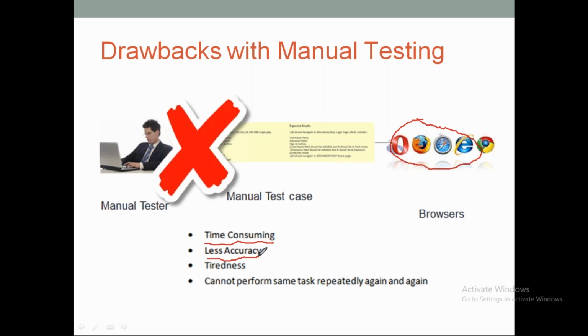There could be some cases where, if we give them enough time and ask them to test thoroughly, yes, it could be accurate. But if we give very less time and ask them to do more work, there are chances that something may go wrong, right? So that's the reason accuracy is the second drawback.